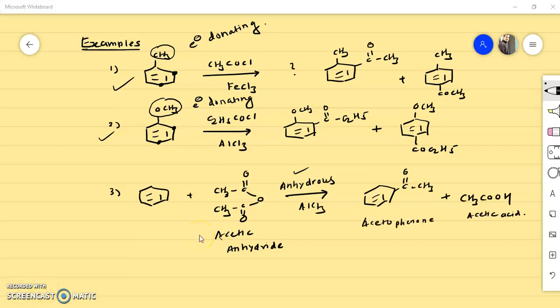So this is all about the Friedel-Crafts acylation reaction. In this video we have seen the Friedel-Crafts acylation reaction. It is the introduction of an acyl group, that is RCO group, on the aromatic system in presence of acyl chloride and Lewis acid. So it is an example of electrophilic aromatic substitution reaction, like sulfonation, nitration, halogenation, etc. So in this video we'll stop here, and have a nice day. Thank you.